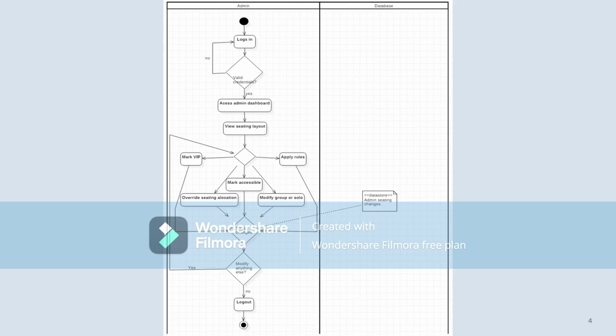Here is an activity diagram showing the actions of the admin if they need to override the system to either mark VIP seats manually, mark accessibility seats, apply rules, modify group or solo passenger seats.